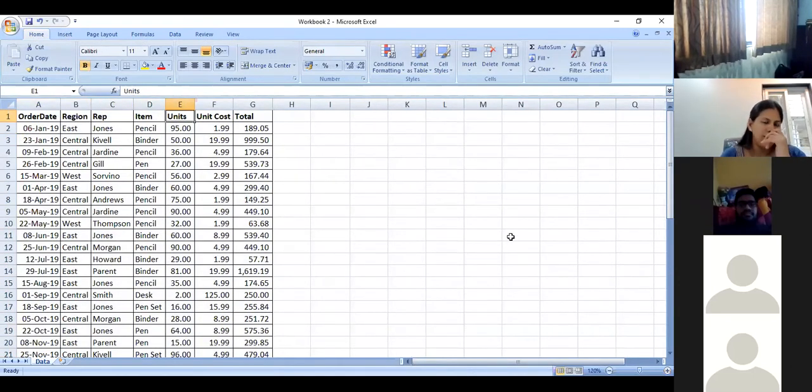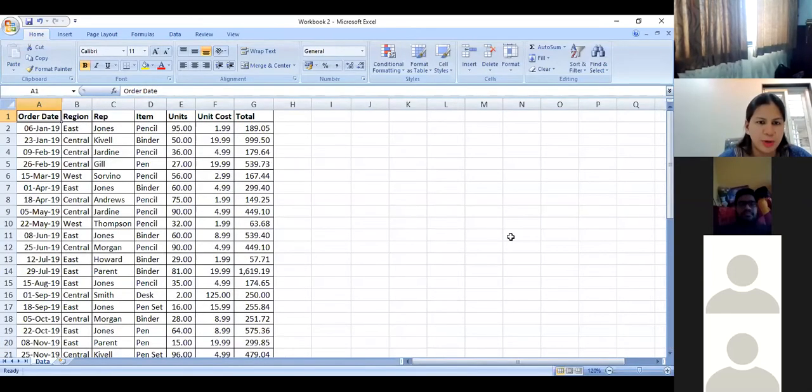Now in workbook 2, what we are going to cover is pivot table, which is one of the most important concepts again. And it was one of them which was requested by all of the members as well, that you need to know how to run a pivot table for easy compilation of data. So pivot table basically gives you a summary of the entire table. That is what we use a pivot table for. You can do a direct analysis instead of doing a filter or instead of using some other techniques. You can directly use a pivot table and you get to know the summary of the entire data.